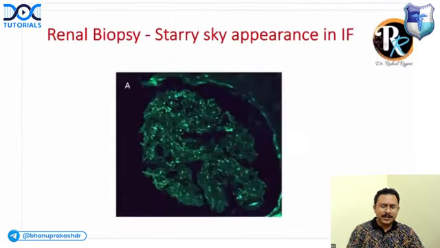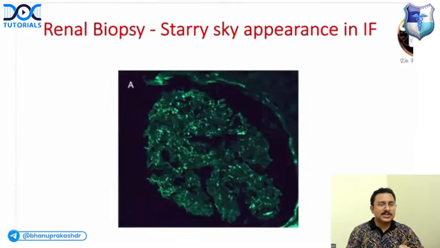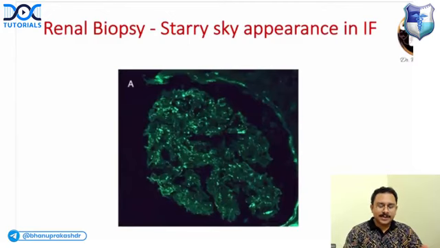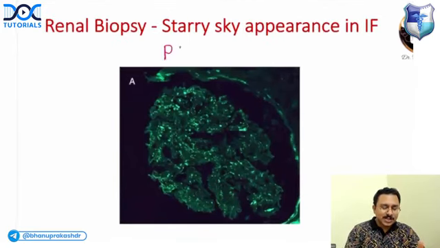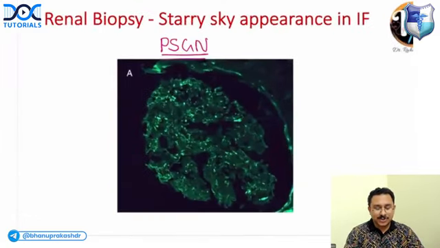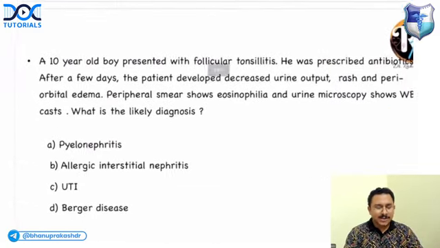Understood? Right. Next, renal biopsy showing starry sky appearance in immunofluorescence. Let me see who's going to answer. This is seen in case of post-streptococcal glomerulonephritis. PSGN, you get starry sky appearance in immunofluorescence. Okay, right. So let us look at the next question.